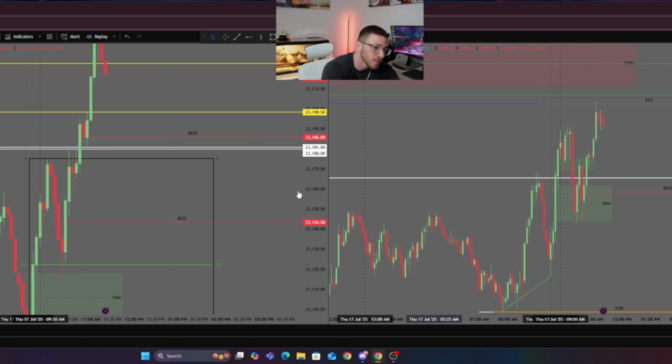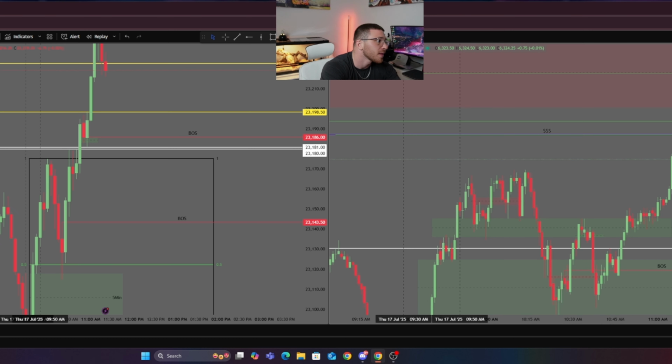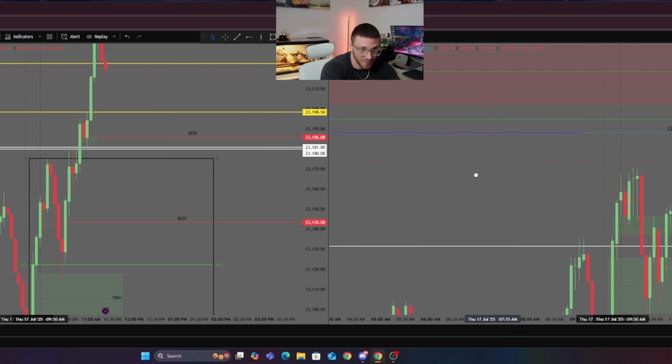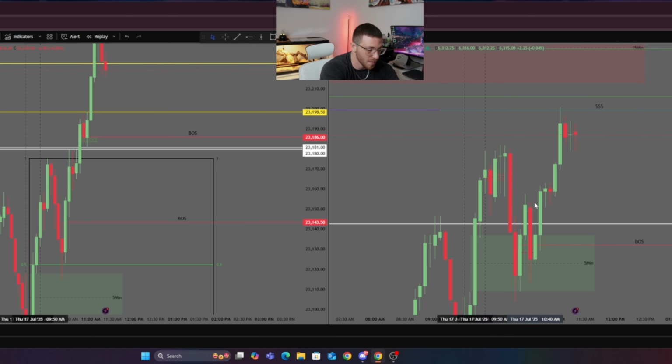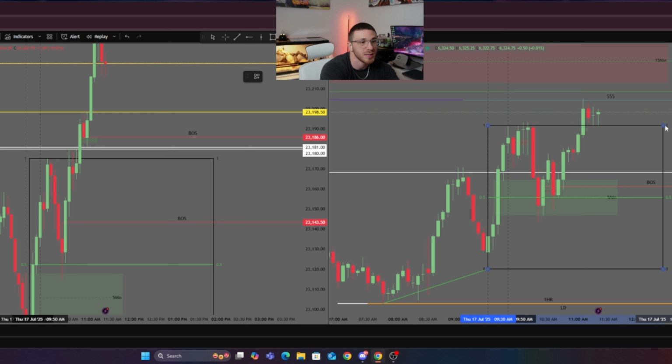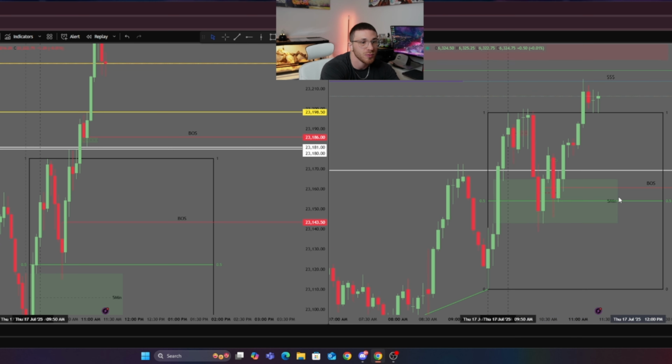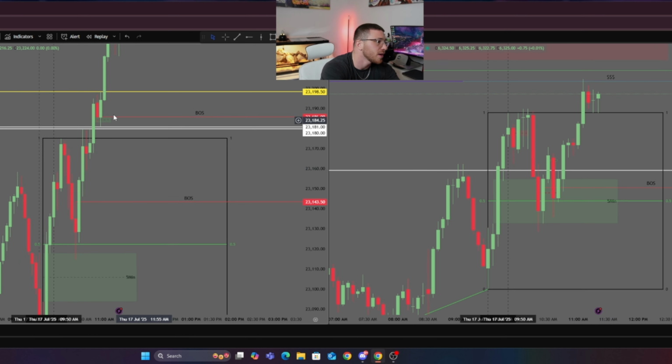Again, I went in with normal size, 3 micros, and again, we're still up on the week, even with that loss. But then other than that, I scaled down back to the 5 minute, and I X'd out this 5 minute fair value gap, and I marked out equilibrium on both indexes. So we had equilibrium from these lows to these highs. And as you can see, price wanted to come back down, retracing equilibrium. And NASDAQ still didn't take out these hourly highs yet. So NASDAQ wanted to come back down, retracing equilibrium.